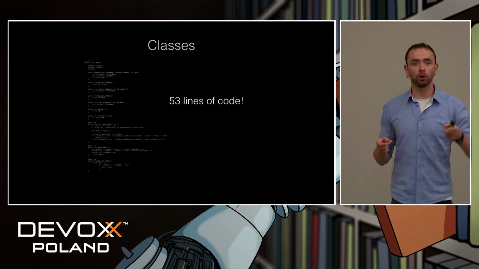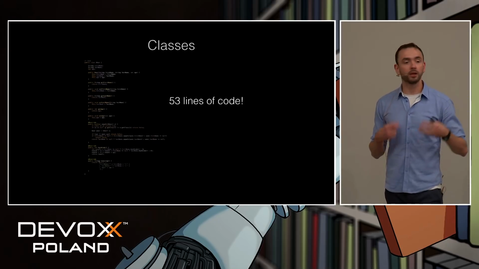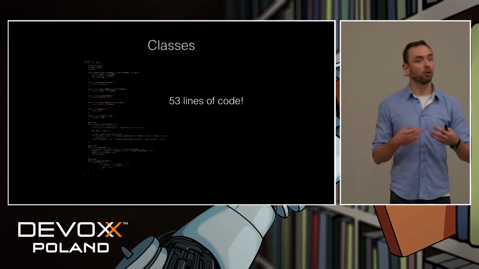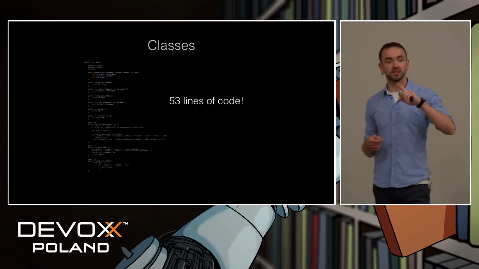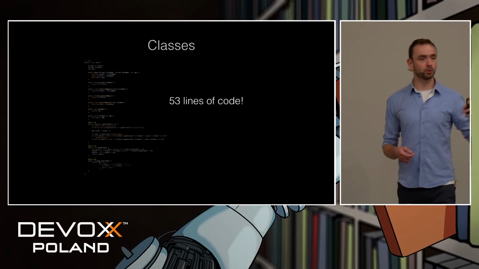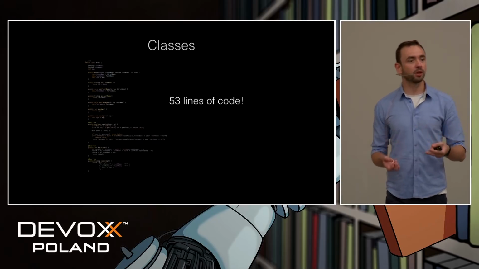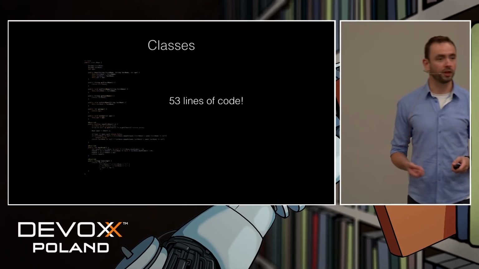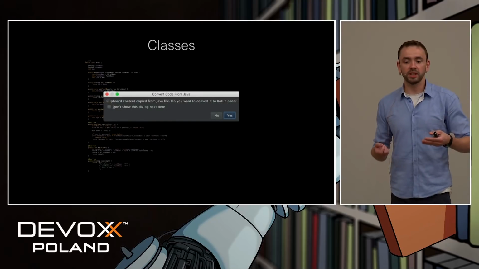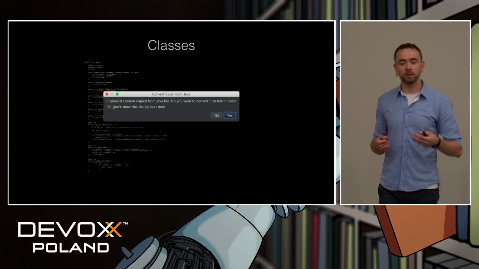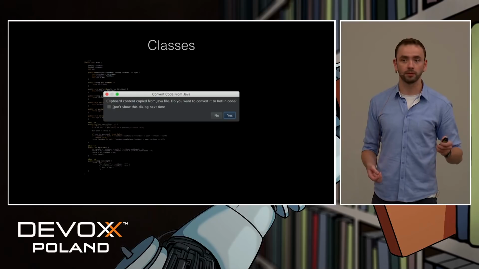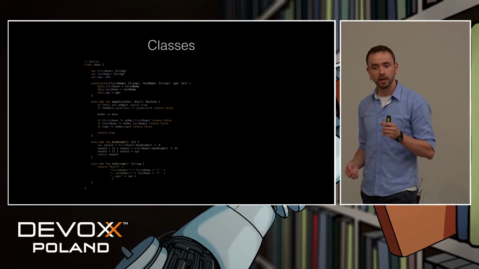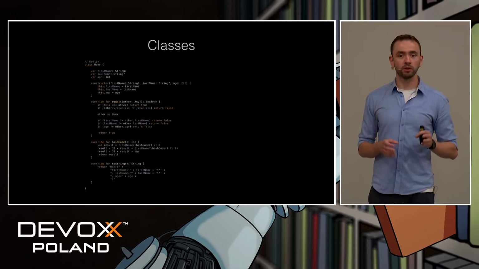And of course, we know we can deal with this by using some kind of tool like Lombok or AutoValue, right? But let's make an exercise. Let's select all of this code, press Ctrl-C, open an empty Kotlin file, and press Ctrl-V. We would see a kind of dialogue. IntelliJ basically says, hey, I discovered a Java code. Would you like to convert it to Kotlin? Of course. It's better, but it's definitely not perfect.